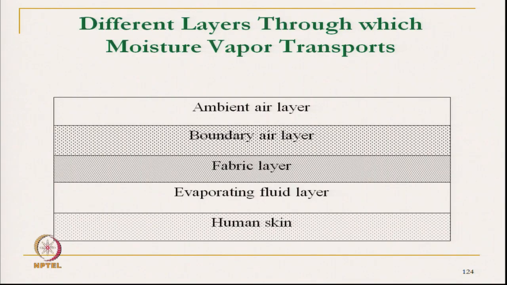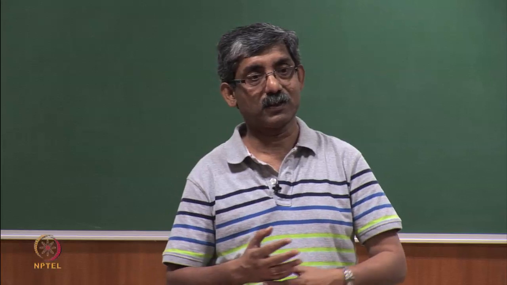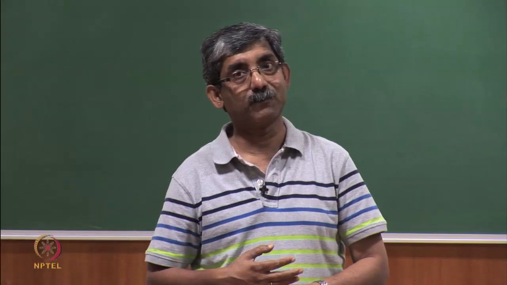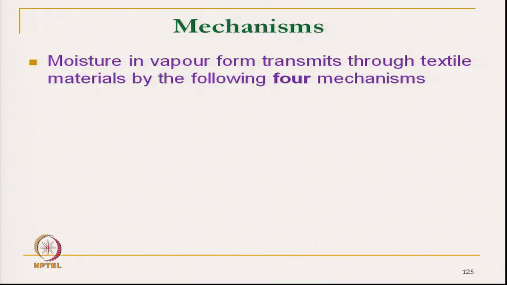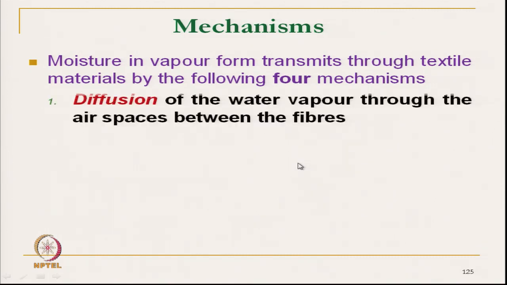Basically, the moisture transmission through the fabric layer follows four mechanisms. First is diffusion of water vapor through the air space between the fibers. So, diffusion takes place through the air pockets.